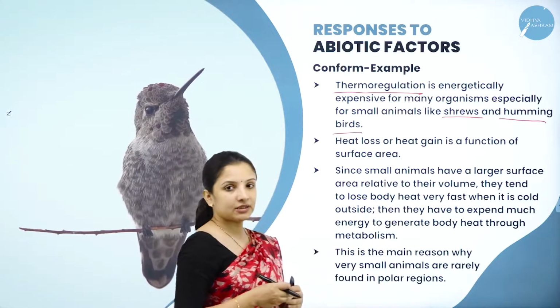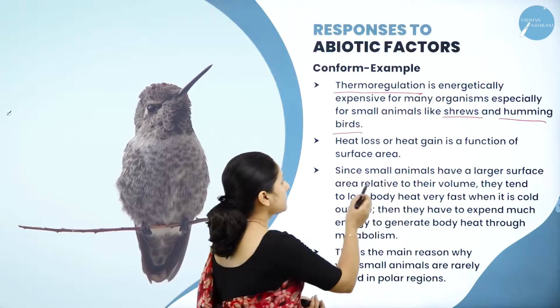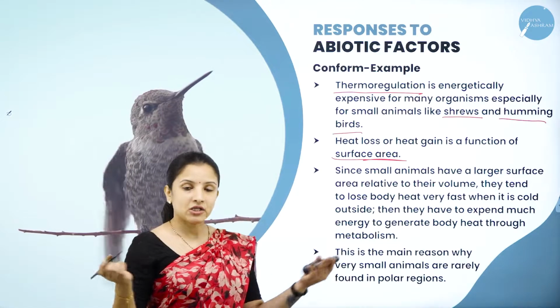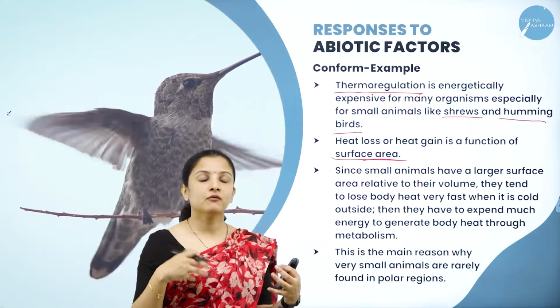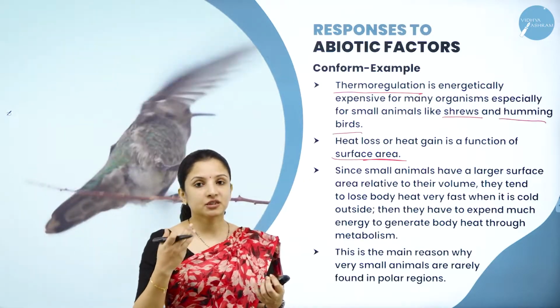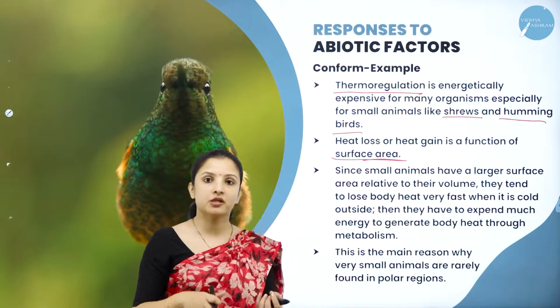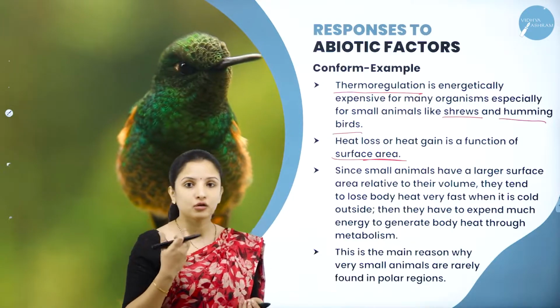So what happens in smaller animals? Heat loss or heat gain is a function of the surface area. As I told you, larger animals can generate energy within a very short span of time. But smaller animals cannot replenish the lost energy within a short span of time, and it requires a lot of effort, right?